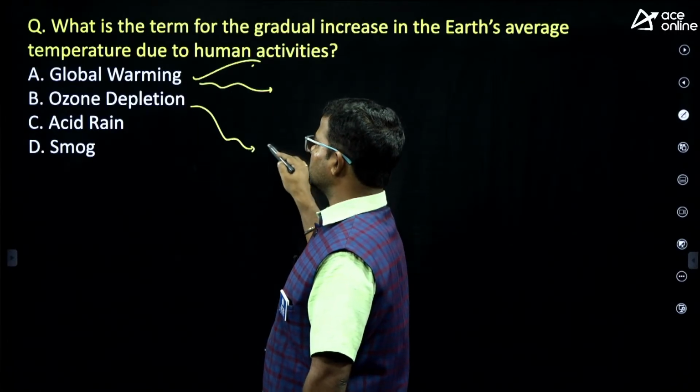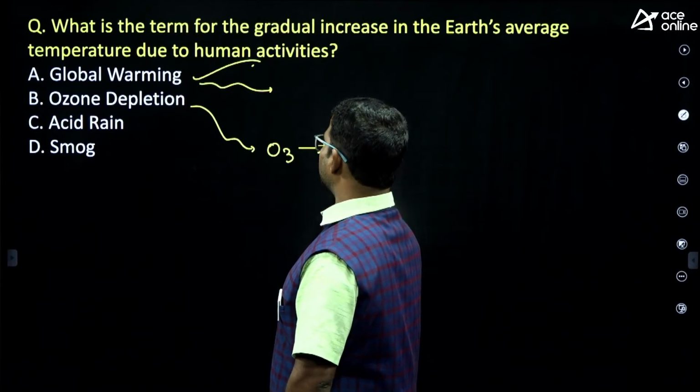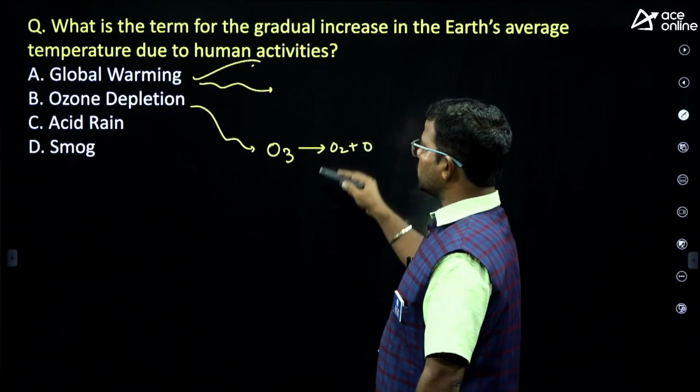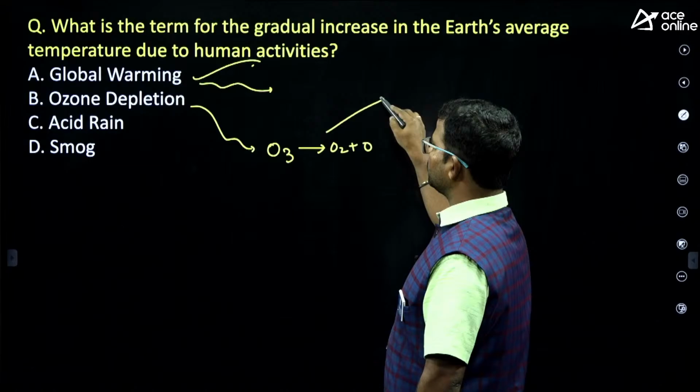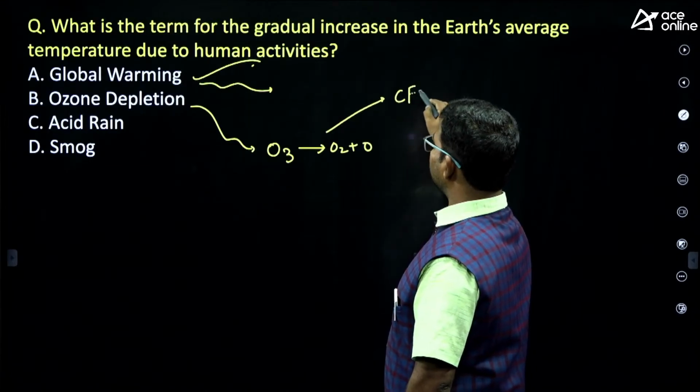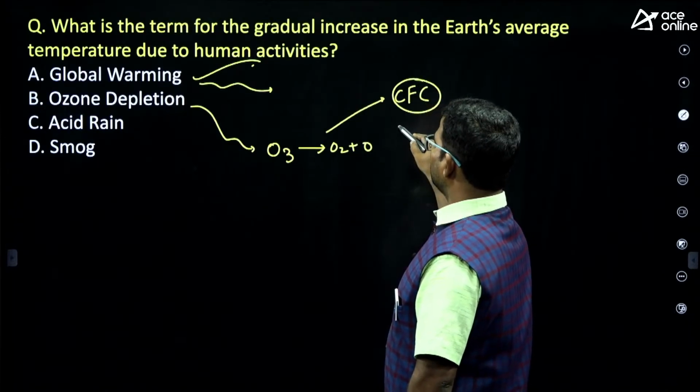Next, ozone depletion. Ozone depletion means O3 gets converted into O2 plus O. This is called ozone depletion. Which chemicals are responsible for this phenomenon? Mostly, guys, which chemical is responsible for that? Chlorofluorocarbons. Okay. Next,